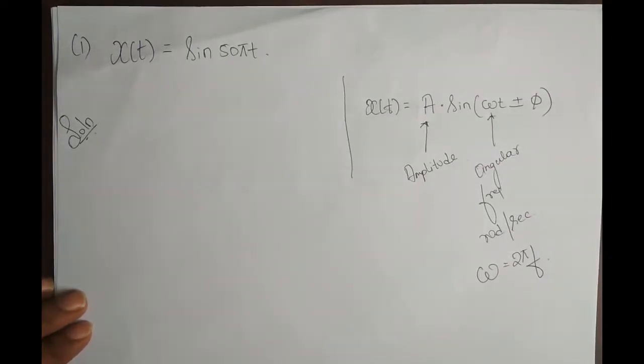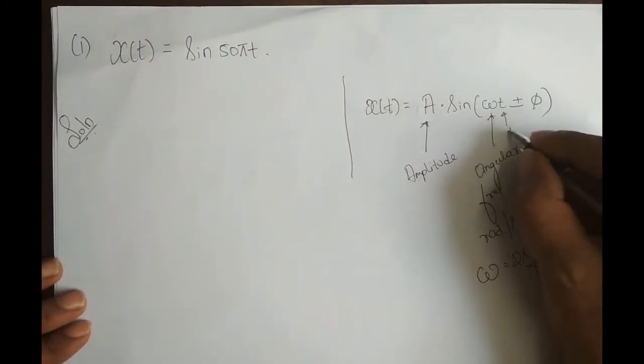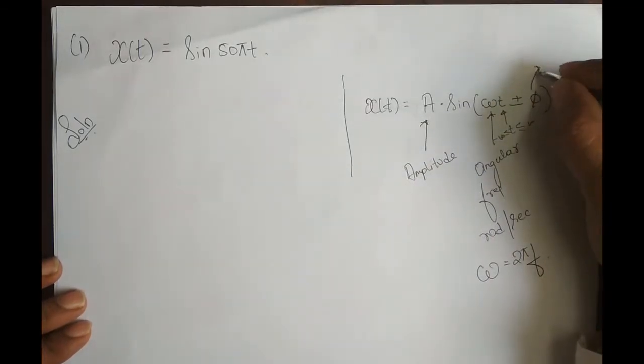And t is the independent variable, which varies from minus infinity to plus infinity, that we already know. And phi is the phase angle.